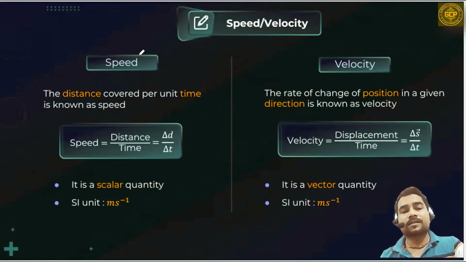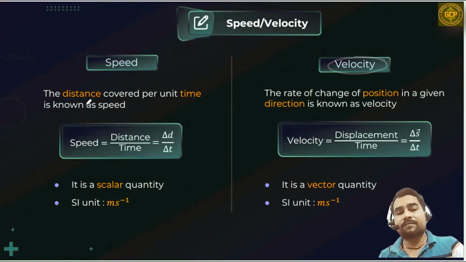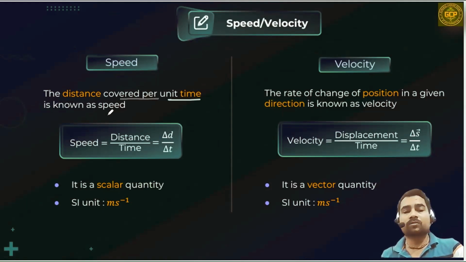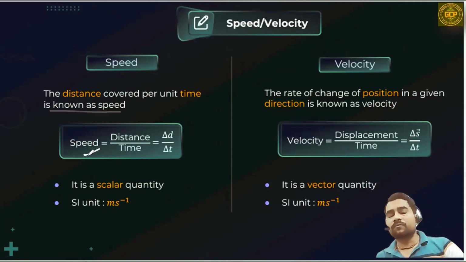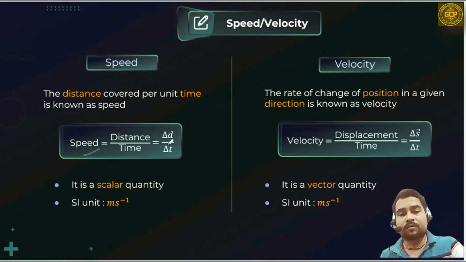Now let's consider some basic definitions: speed and velocity. Speed is defined as the distance covered per unit time. The formula for speed is distance upon time, or delta d upon delta t. Velocity, the rate of change of position in a given direction, is known as velocity.